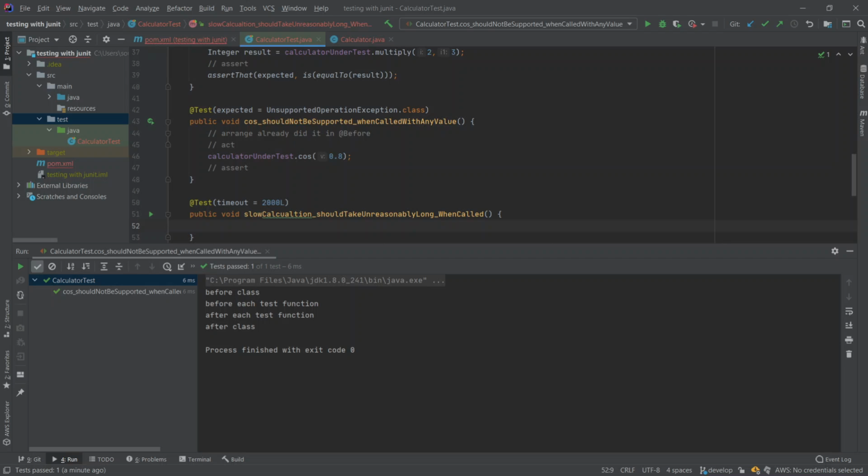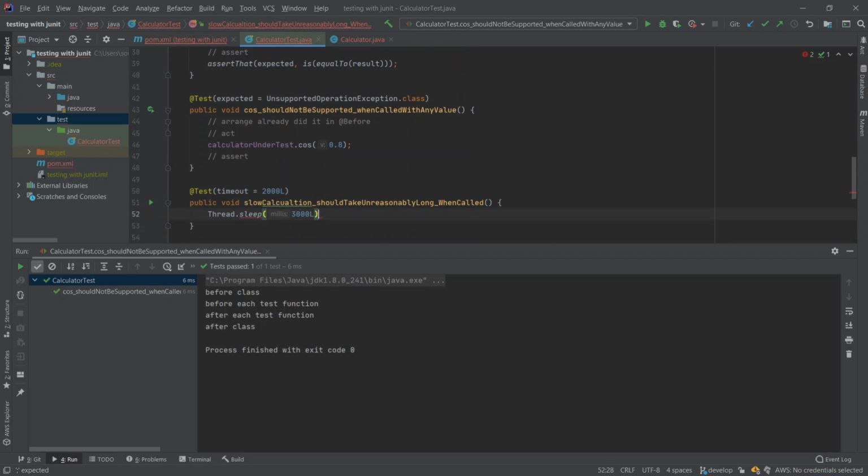So we can make some thread here. Let's make this thread which has this sleep function, and let's make, for example, 3 seconds here, and let's make a try catch here.